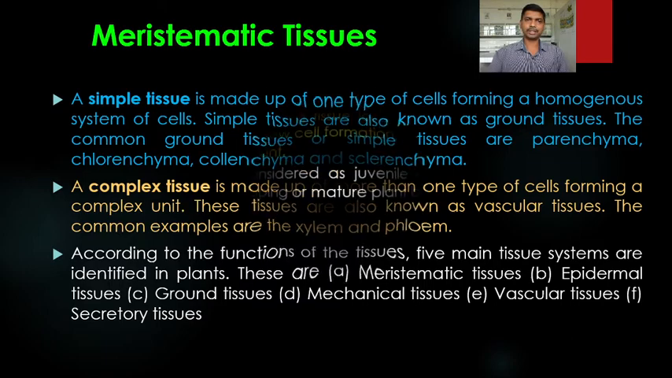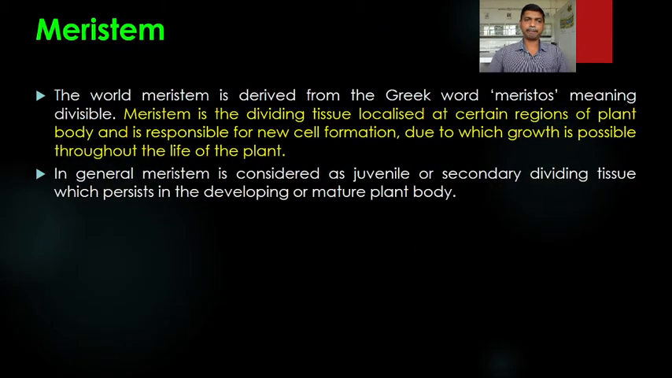Okay. Now here, first we are going to study the meristem, because it is made up of the meristematic tissue. So the meristematic tissue is the first one. Two main categories we studied in the types of tissue. The first one is the meristematic tissue, the second one is the permanent tissue. So meristem is made up of meristematic tissue.